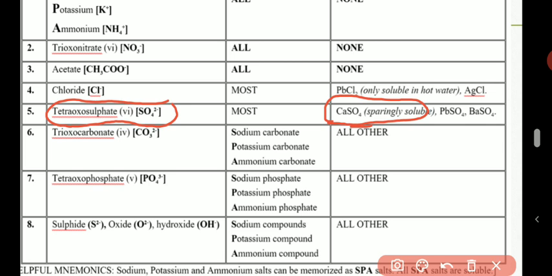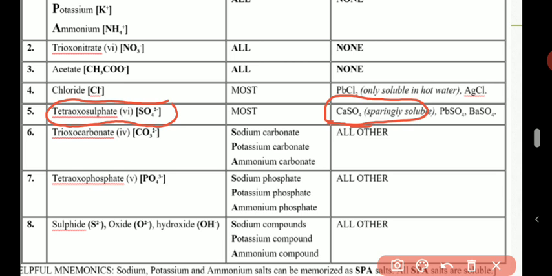It's just like throwing, let me use chalk for example. Throwing a bunch of chalk inside water, only a few of it will get wet in the beginning. The back will get wet, but as time goes on, the rest will get wet. But that's just sparingly. Calcium sulfate is just like that. A little amount will dissolve, but you still see the chunk of the salt, plenty of the salt undissolved. So we call that sparingly. Sparingly means very, very little. So calcium sulfate dissolves sparingly in water,